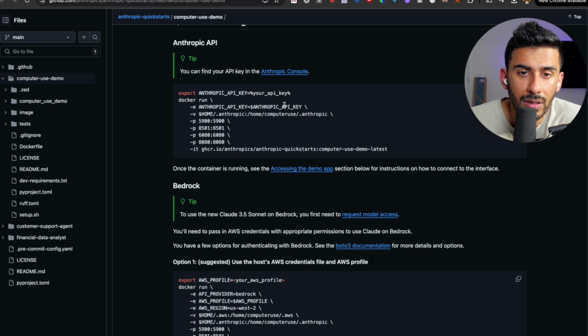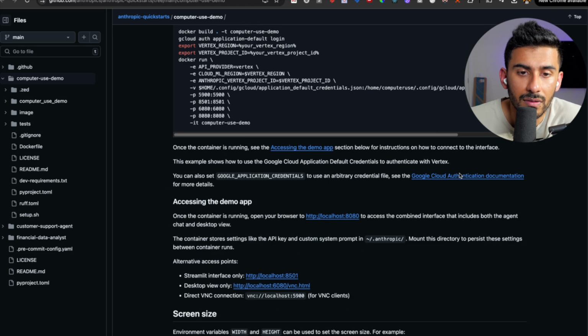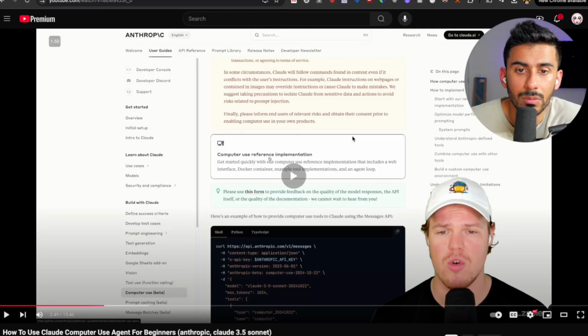Export. You can put your key and then get that computer. Once the container is running, see the accessing the demo apps instructions below. Okay, great. So let's keep going through the video.